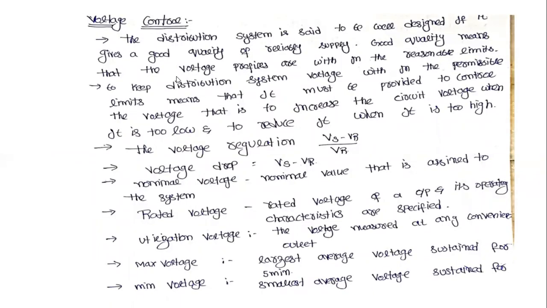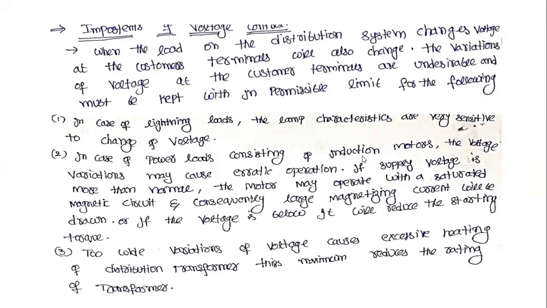Basically, the voltage regulation formula is the difference between the sending end voltage and the receiving end voltage. It is called the voltage drop. By controlling this voltage drop, the system will be in a stable condition and within the desirable limits.